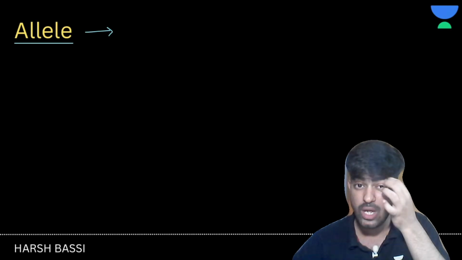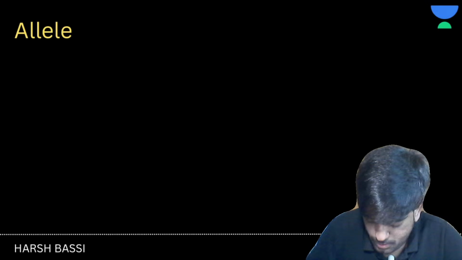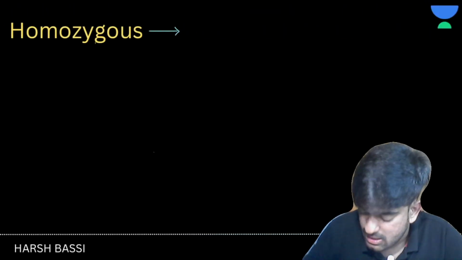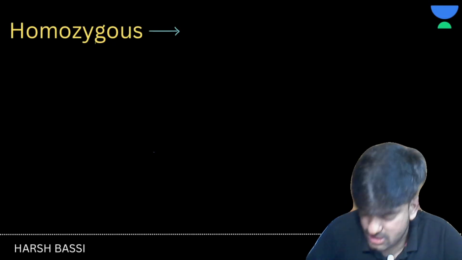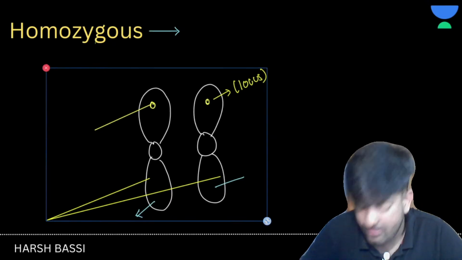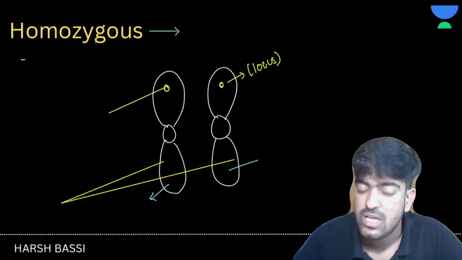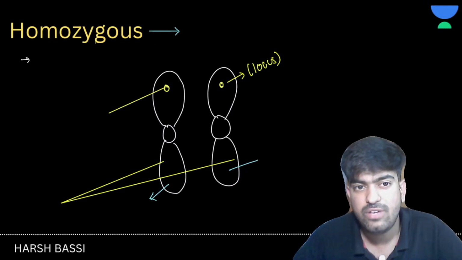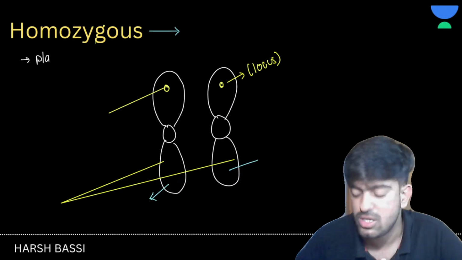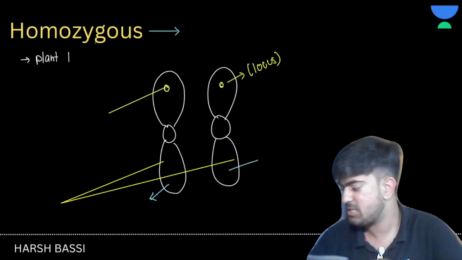Suppose this point represents the gene for plant height, and this is one allele which represents tall height, and this is another allele which also represents tall height. Such types of alleles will be called homozygous alleles, or such a condition will be called a homozygous condition. I hope this is clear to you.